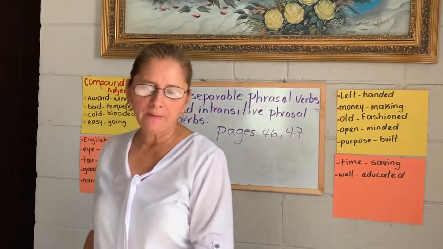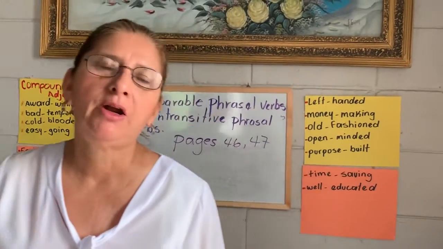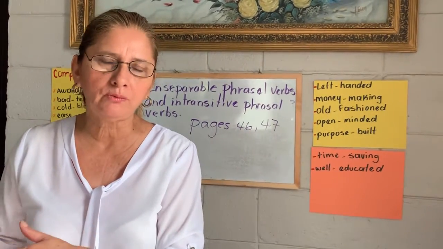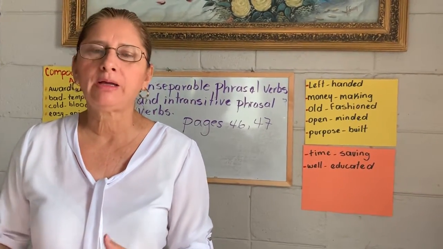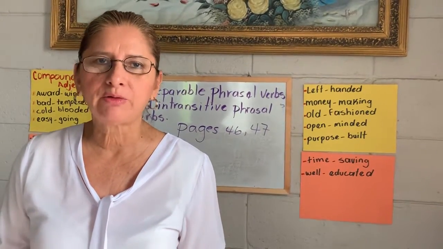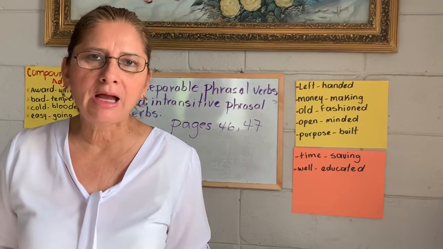Maybe you have forgotten what an adjective is. Remember that an adjective is a word that describes a noun or describes another adjective. And compound adjectives, remember, are two words joined by a hyphen.